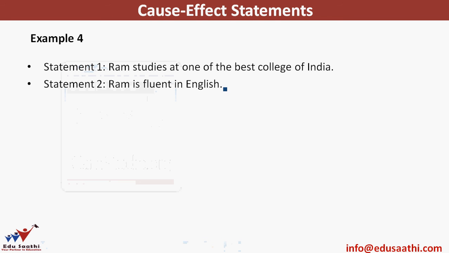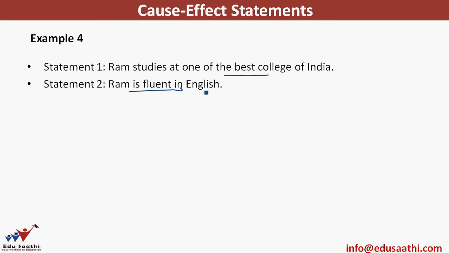So we have this example wherein a student Ram is studying in one of the best colleges of India, and second, Ram is fluent in English. What do you think? Is there a relation between these two statements? That because Ram is fluent in English, therefore he is studying in the best college of India, or because Ram is studying in the best college of India, therefore his English is fluent?